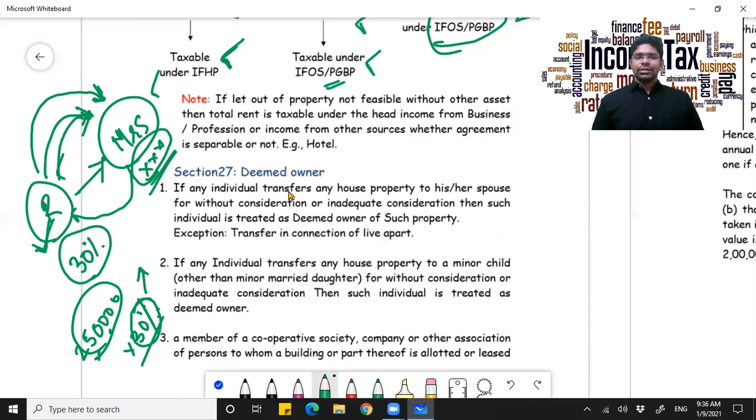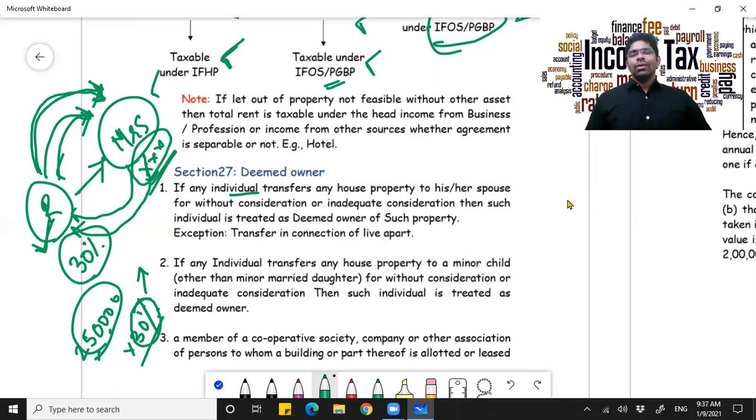So in this case, if any individual is transferring an asset, however, in the next scenario, if Rahul is transferring the asset and the cost of the asset is being paid by his wife to Rahul, then it is treated as a genuine transaction. However, if there is no consideration, then Rahul only will be treated as the owner for income tax purposes, although the asset has been transferred to Mrs. X.